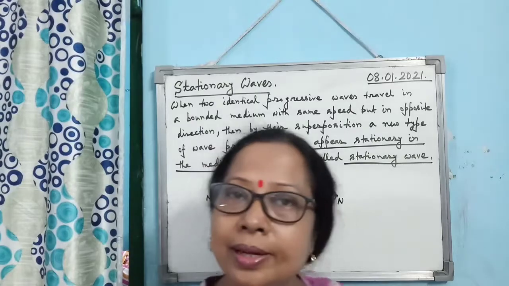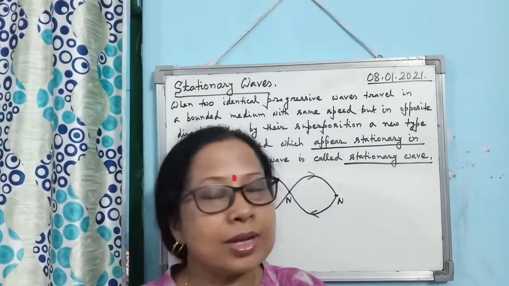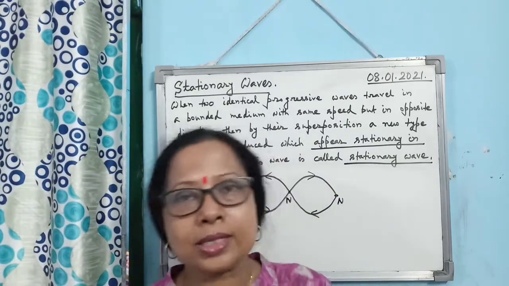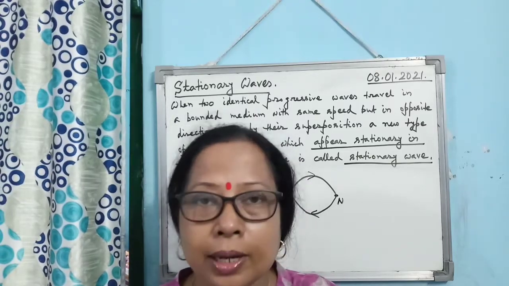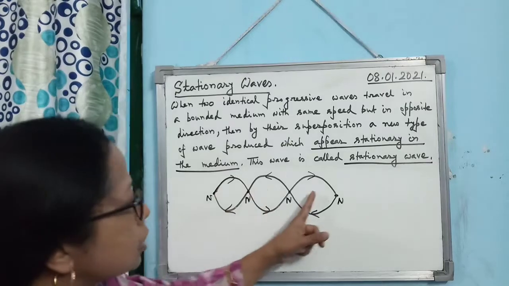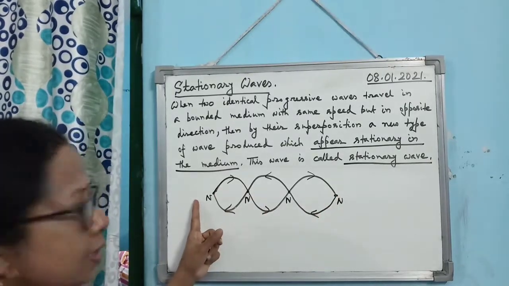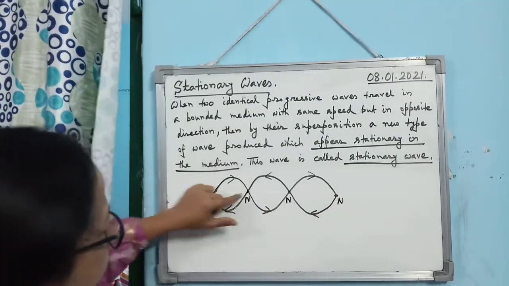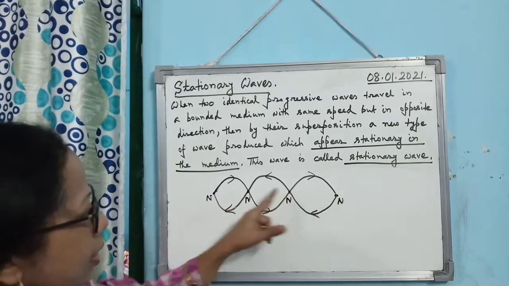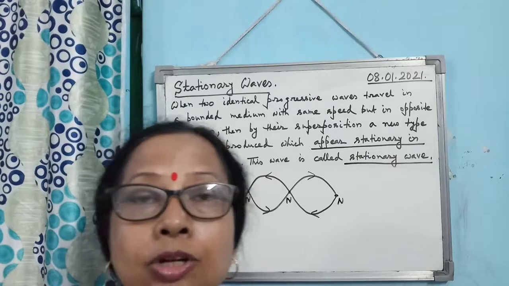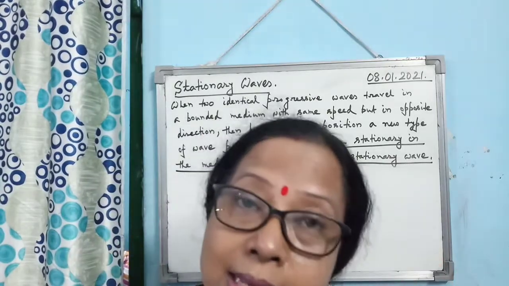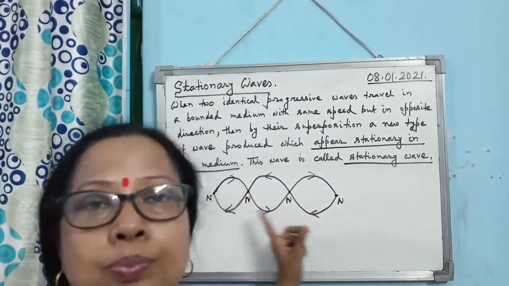That we never obtained in interference and beats. In interference and beats, what have we seen? That always the particles are vibrating about their mean position, simple harmonic. But in the formation of a stationary wave, look at the point I have denoted by N. The particles will not vibrate at all.